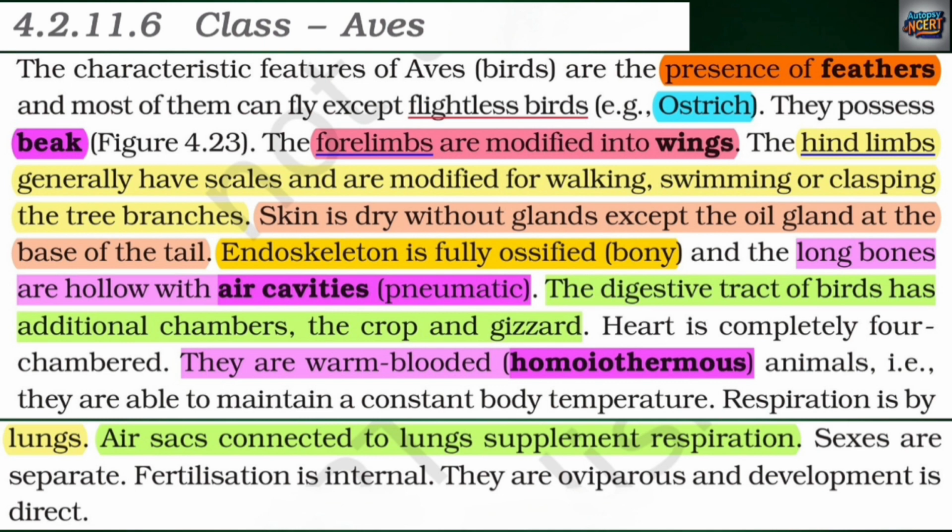Endoskeleton is fully ossified, bony, and the long bones are hollow with air cavities, pneumatic. The digestive tract of birds has additional chambers, the crop and gizzard. Heart is completely four-chambered. They are warm-blooded, homoeothermous animals. That is, they are able to maintain a constant body temperature. Respiration is by lungs. Air sacs connected to lungs supplement respiration. Sexes are separate. Fertilization is internal. They are oviparous and development is direct.